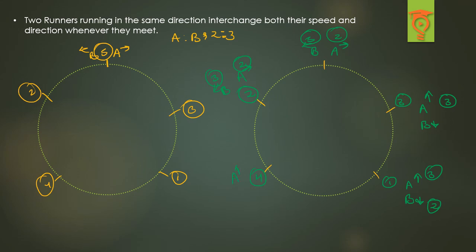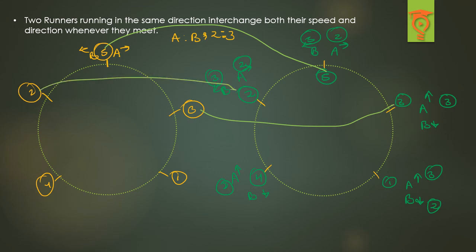A was coming downwards, A will go upwards, B will go downwards, A with a speed of 2, then 1, 2, and this is the fifth meeting point. So actually, can you see what was the change? Fifth meeting point, third meeting point, second, first, fourth. So actually there was no change when we are changing both the things. So if we change one of the things, the change will be the same in both the cases. If we change both the things, there will actually be no change.